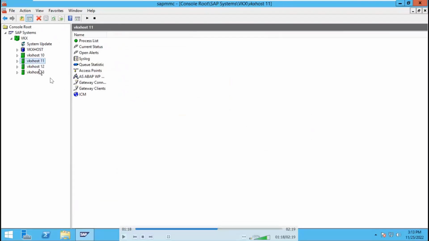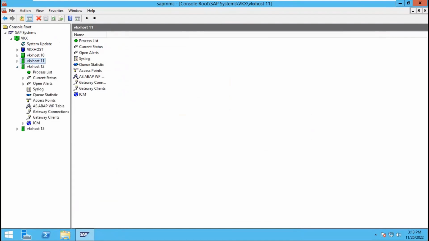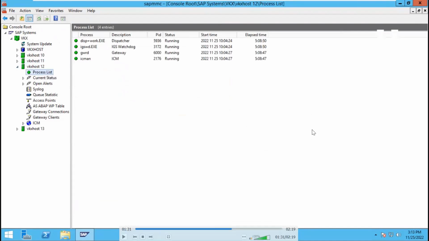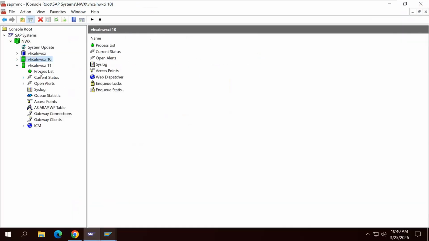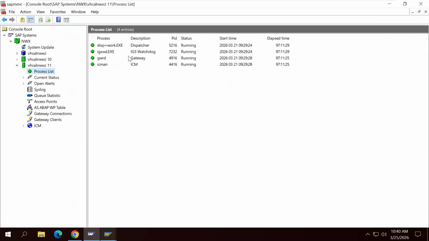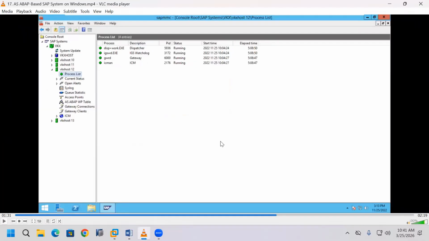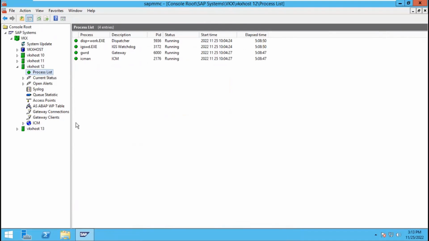Here we see it. I am opening the additional application server instance. In the additional application server instance, the dispatcher is there, the IGS watchdog, the Internet Graphics Server watchdog, is there, the gateway is there, and the Internet Communication Manager is there. In the primary application server instance also, the dispatcher is there, the IGS watchdog is there, the gateway is there, and the ICM is there.